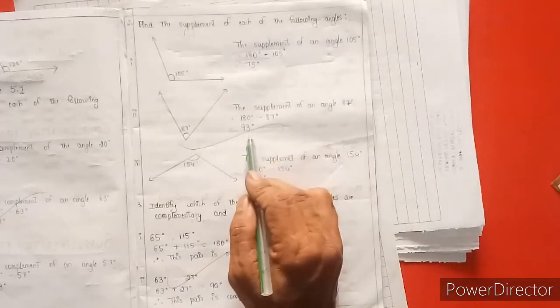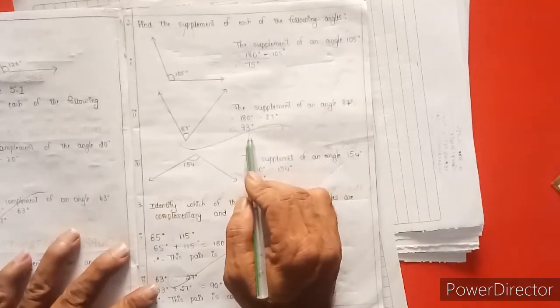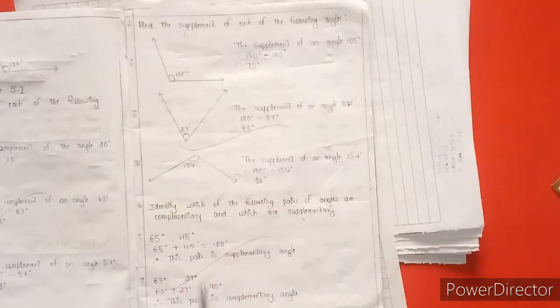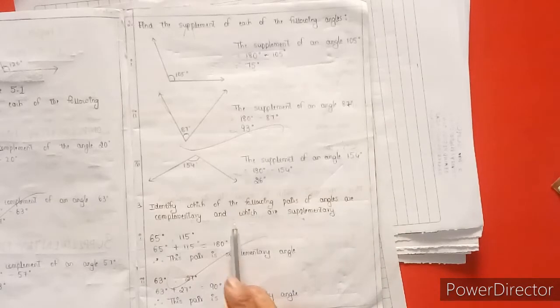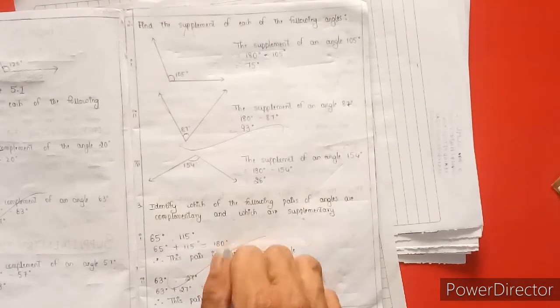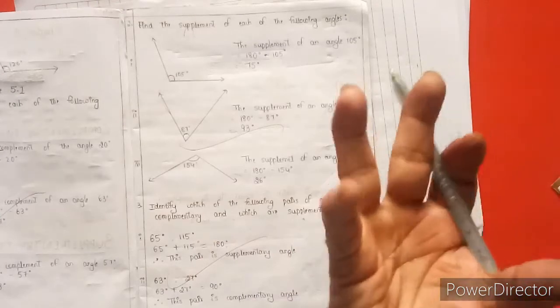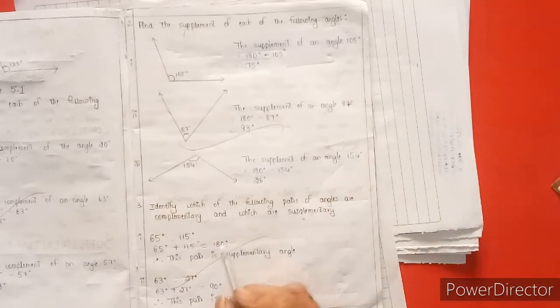Did you understand? Third one: identify which of the following pairs of angles are complementary and which are supplementary. The first question is 65 and 115 degrees. If we add 65 plus 115, we get 180 degrees. Complementary is 90 degrees and supplementary is 180 degrees. Therefore, this pair is a supplementary angle.